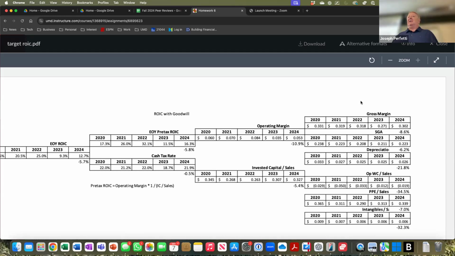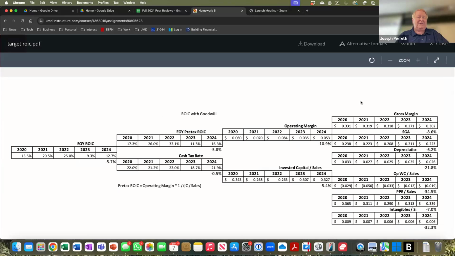So summarizing, that improvement in PP&E to sales going from 36.5 to 33.9 was the primary reason the invested capital to sales went from 34.5 to 32.7. Along with a drop in gross margin from 33 to 30, that led to a decline in operating margin from 6 to 5.3, which more than offset the productivity improvements to drive pre-tax ROIC down from 17.3 to 16.3, and with a virtually unchanged tax rate, an after-tax ROIC from 13.5 to 12.7, right? That would be ideal in terms of the walkthrough of the explanation.